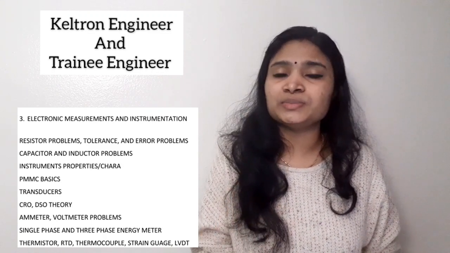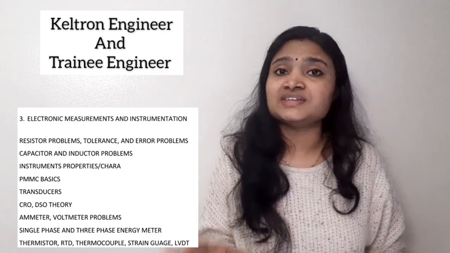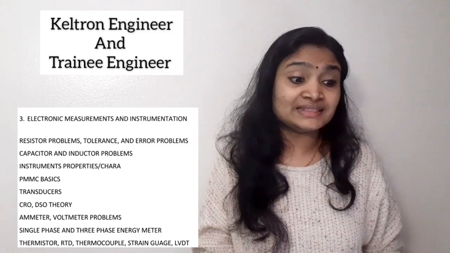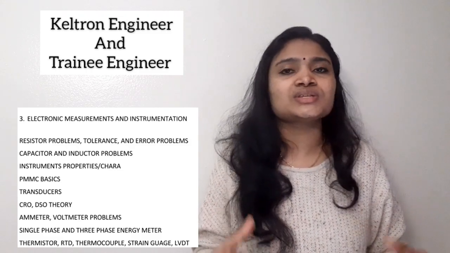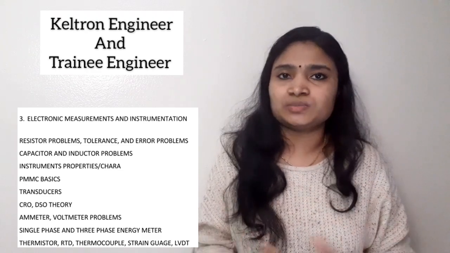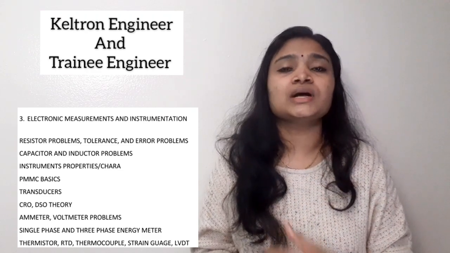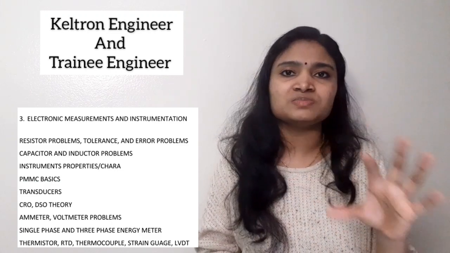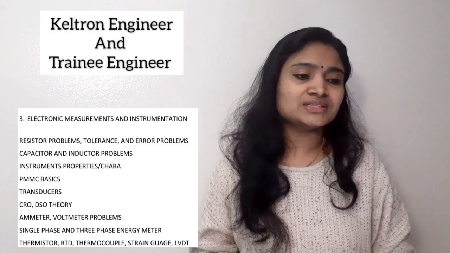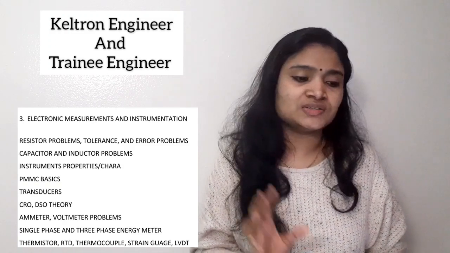Then ammeter, voltmeter, theory and problems can also come. Then single phase and three phase energy meter, thermistor, RTD, thermocouple, strain gauge, LVDT. So these are various measuring instruments. What is their purpose, what are they used for, how does the structure look, what is the working; all these basic things you should know. These are the topics you have to cover from the electronic measurement and instrumentation subject.